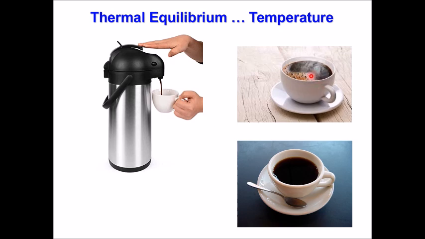Probably if you are inside, the coffee is still hot. If you are just outside, well, the coffee is more cool because it is exchanging the heat with the outside. So the molecules of this coffee, the particles of this coffee, they don't have the same temperature. So we cannot define a temperature for the whole coffee. Okay, so we say that this coffee is not at thermal equilibrium.